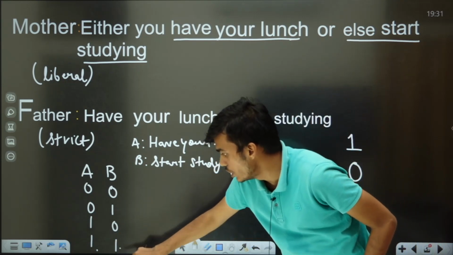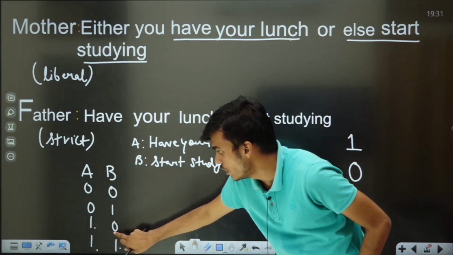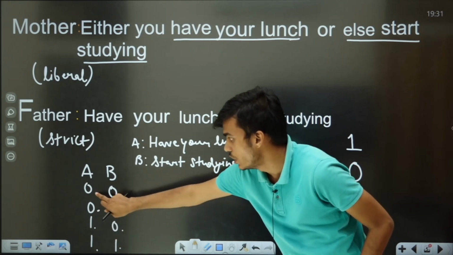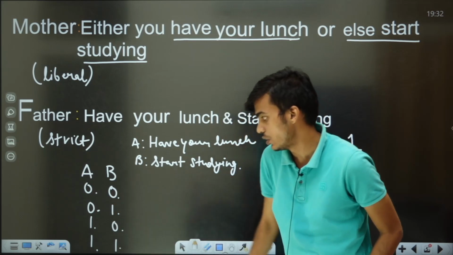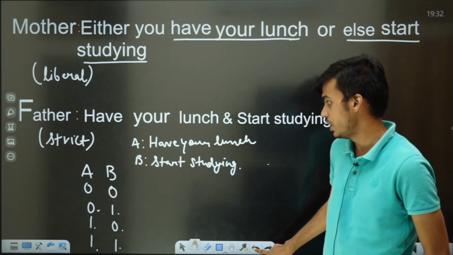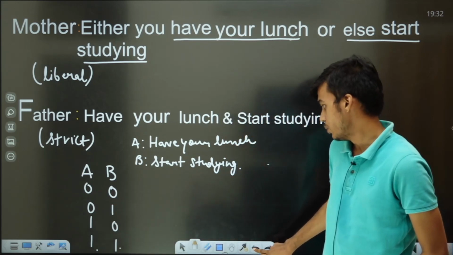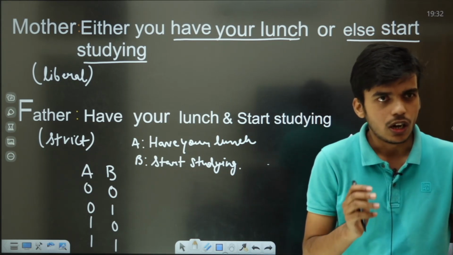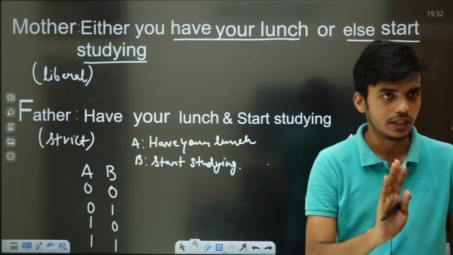and also you study. Either you may have your lunch and you may not study. You may not have your lunch and you may study. You may not have your lunch and you may not study. These are the 4 possibilities over here you may do. Other than this, you can't do anything. Out of these 4 things only you will do anything.